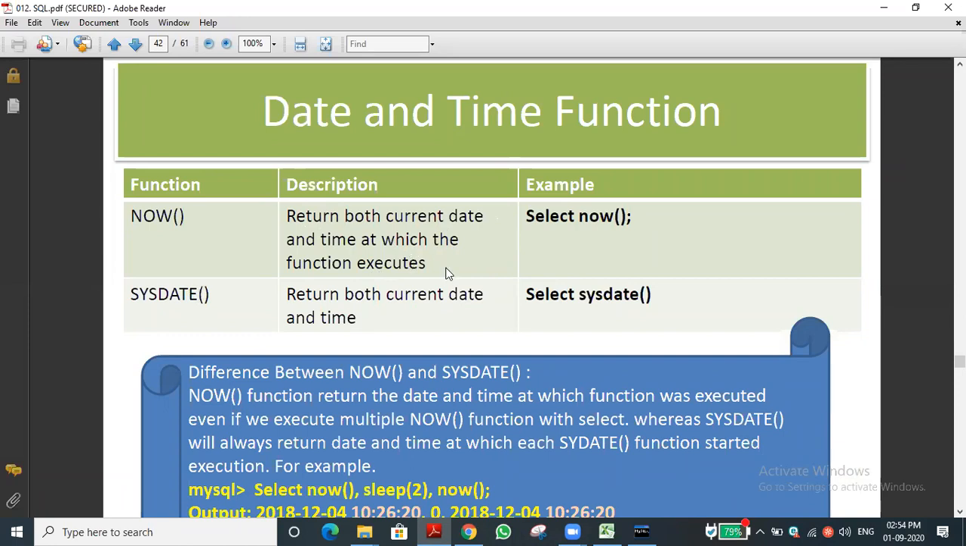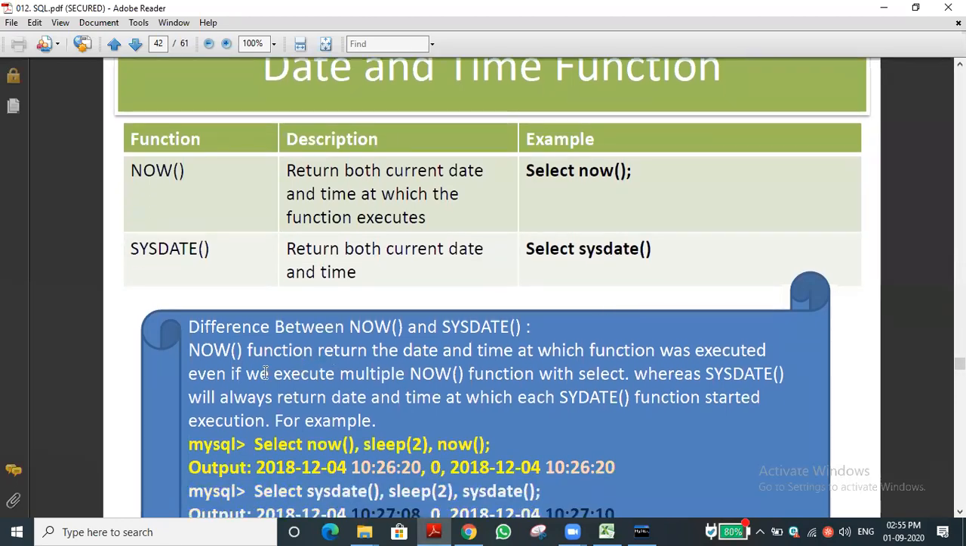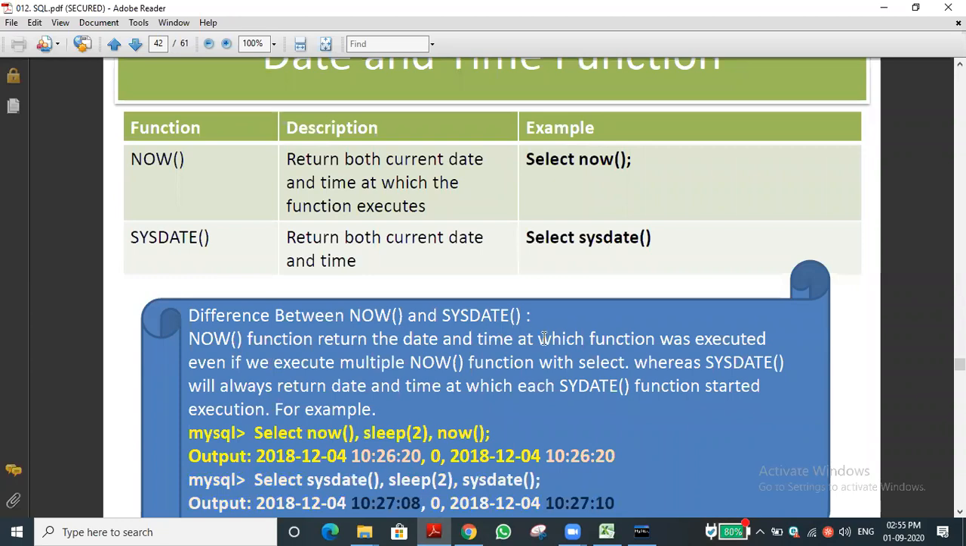Now means, for example, if I execute the function, what is the current exact time? The now function will tell the current date as well as the time at which the function is executed. Next, the sysdate function is used to return both the current date and time. You can see what the difference is. The now function returns the date and time at which the function has executed.